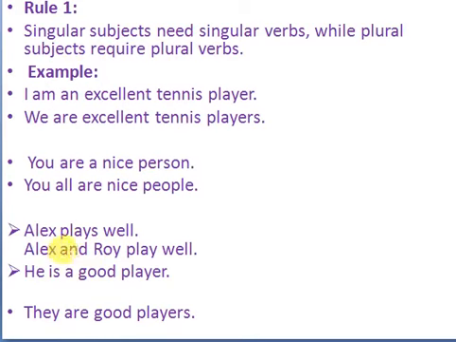Look at these two sentences. Alex plays well. Alex and Roy play well. Here, Alex plays. This is the rule of simple present. In third person singular, Alex, he, we have to add s or es or ies according to the verb. Here Alex is only one subject, so it becomes singular. Here Alex and Roy, there are two different subjects connected by and. Here it becomes plural, so we should not add anything to the verb according to the simple present rule.